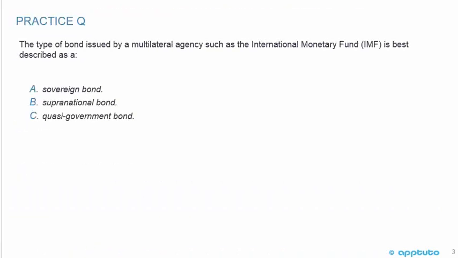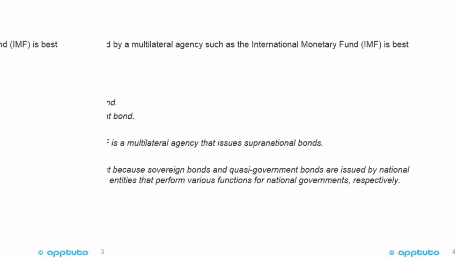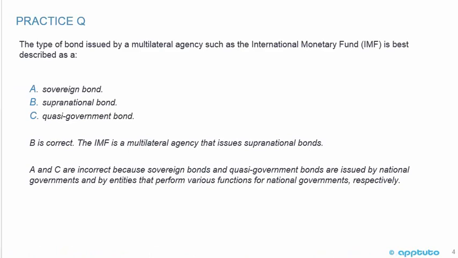We'll do a quick practice question here. The type of bond issued by a multilateral agency, such as the International Monetary Fund, IMF, is best described as A, sovereign bond, B, supranational bond, or C, quasi-government bond. I think that question is so easy, and as you know, on the CFA exam there'll be some questions that are easy. There's a range from easy to medium to hard, okay? So that's why sometimes it's nice to just put in an easy one. B is correct. The IMF is a multilateral agency, and they issue supranational bonds. A and C are incorrect because sovereign bonds and quasi-government bonds are issued by national governments and by entities that perform various functions for national governments, respectively.